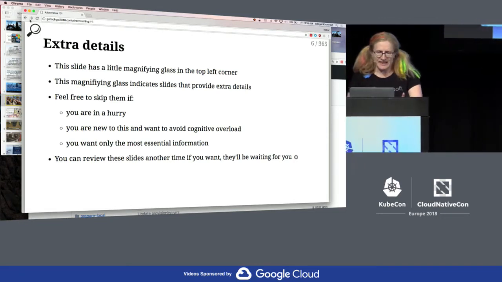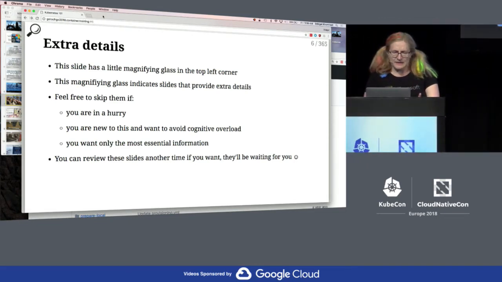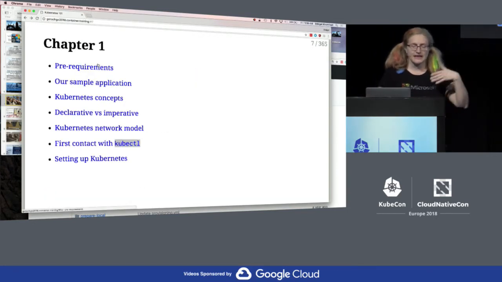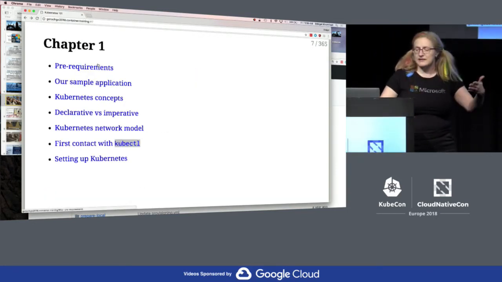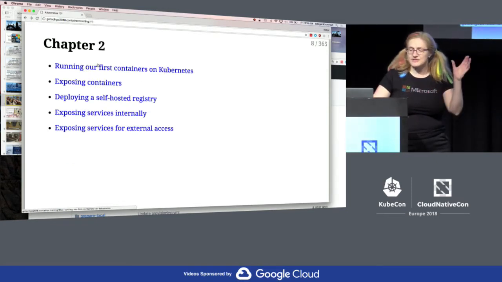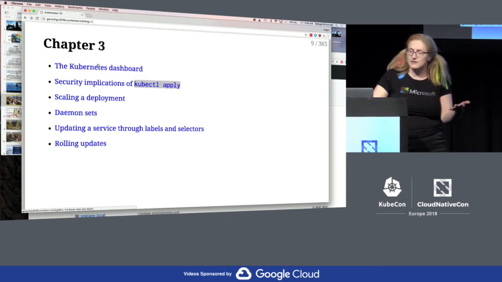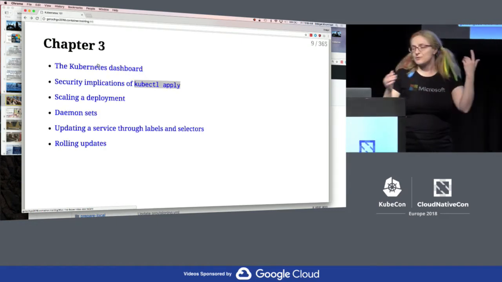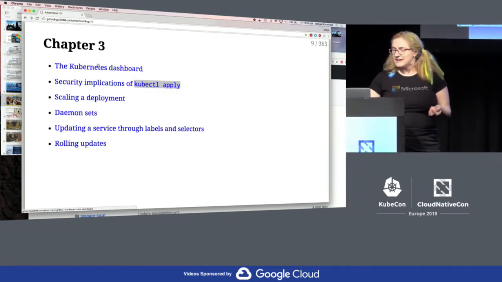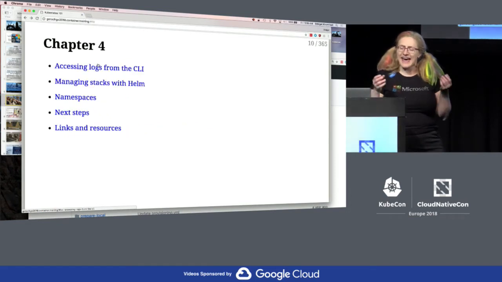Okay, let's see. So when we're actually taking people through the training, usually we get to chapters 1 and 2 in the first hour and a half, just taking people through running some containers, exposing services, that sort of thing. After the break, do a bunch of stuff with the dashboard, all the fun security things, scaling a deployment, daemon sets, yada, yada, yada. And then adding a few things.